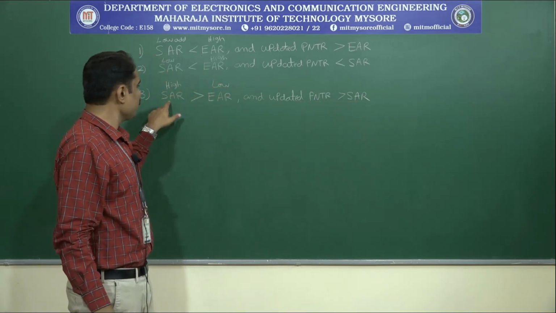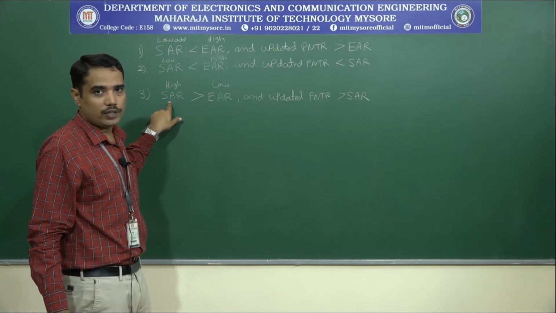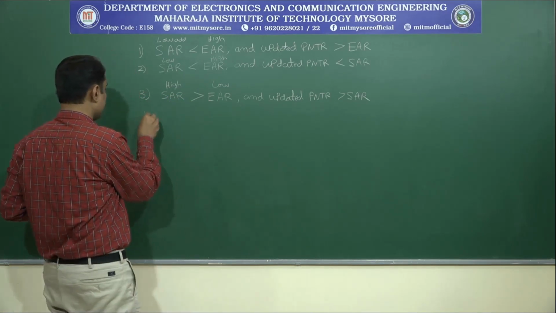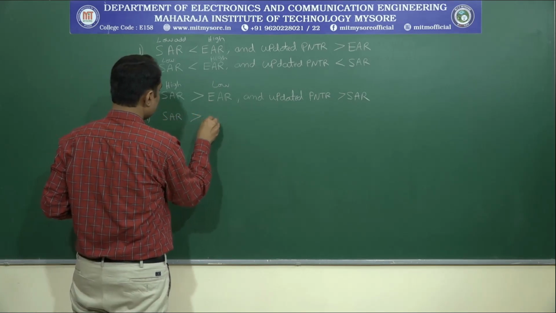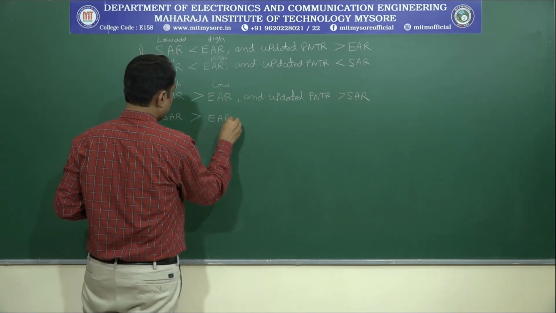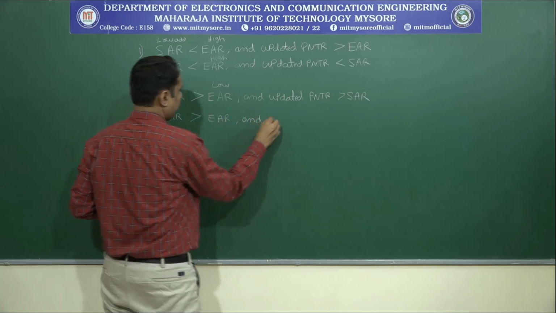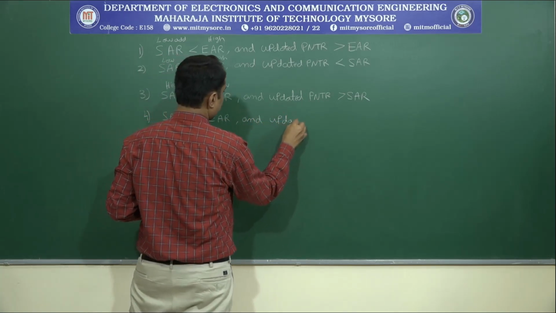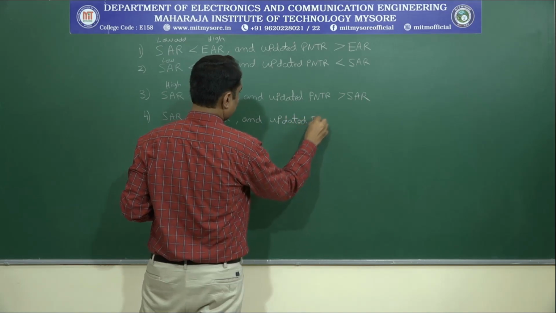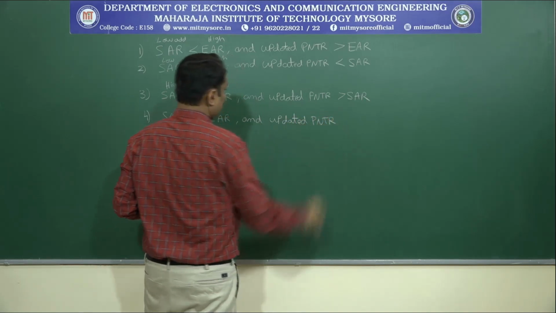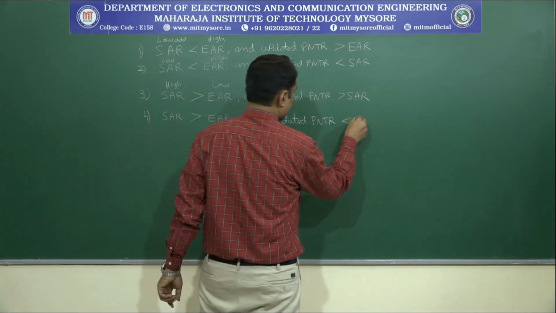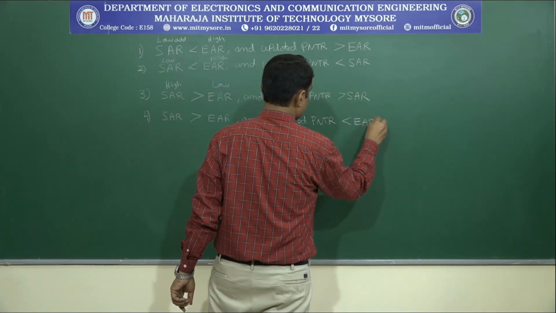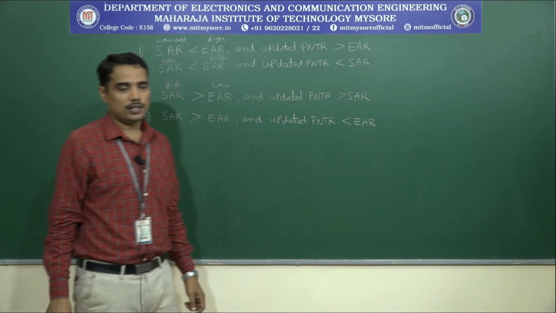That is exceeding the higher address value of the SAR. The fourth case is SAR greater than EAR and updated pointer is now less than EAR.